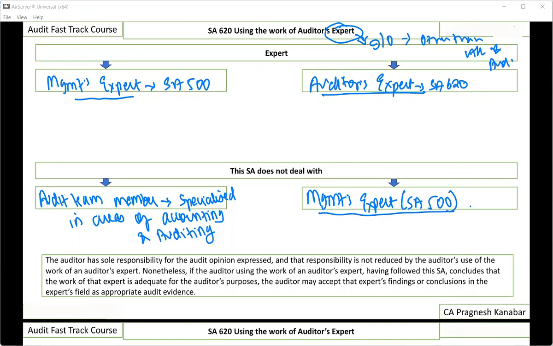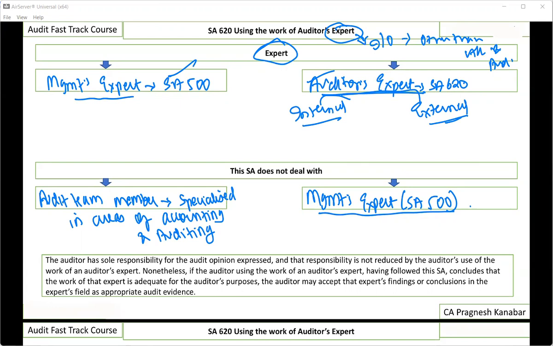Now that is covered in SA 220, taking some consultation. Okay. Now the expert that you're using for your audit can be a management expert appointed by management. But whenever you get questions on a management expert, that is where you have to give a reference to SA 500, and then auditor's expert, SA 620. An auditor's expert can be further divided into two: the auditor's internal expert, that means either an employee or partner of the auditor, or the auditor's external expert, that means an outside professional engaged by the auditor.